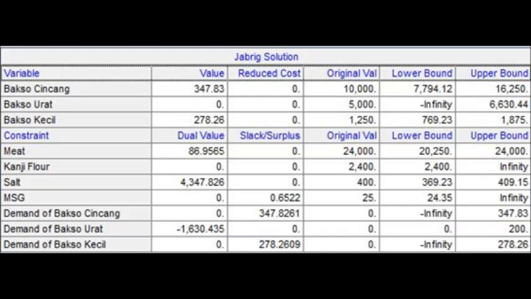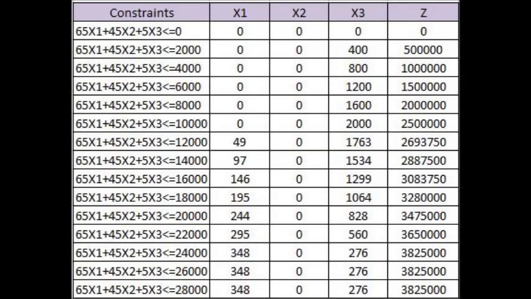Next is sensitivity analysis. Ranking the Jabrig solution. Because there are some slack or surplus values equal to 0, we identify three kinds of constraints, which are meat, kanji flour, MSG, and demand of bakso urat. We choose the best constraint to do sensitivity analysis. We change the capacity of meat to get the optimum solution of x1, x2, and x3 until the z value is constant in integer programming. Here is the summary of the sensitivity analysis table.